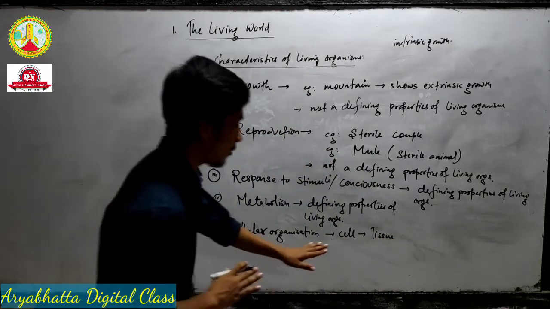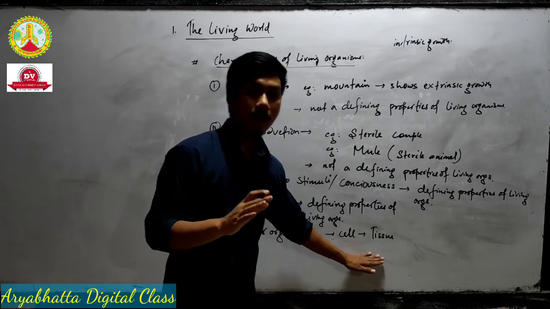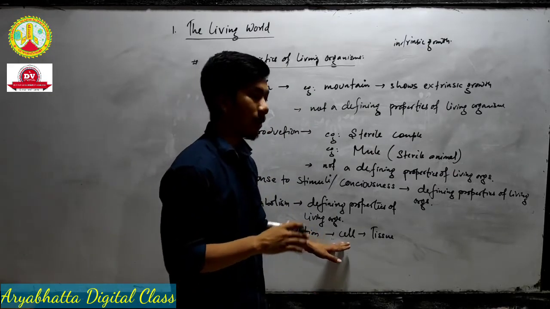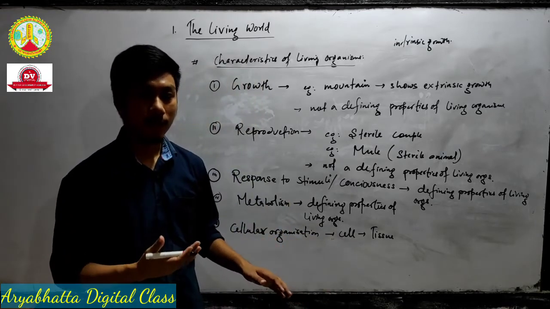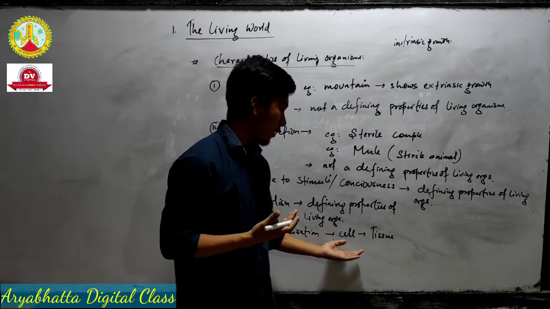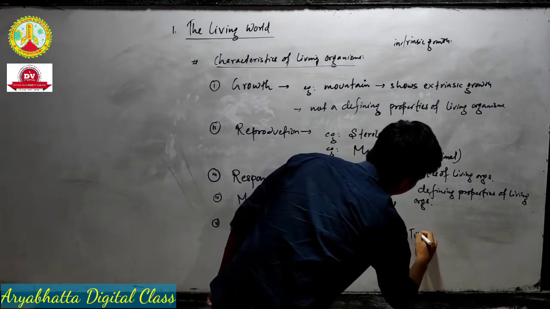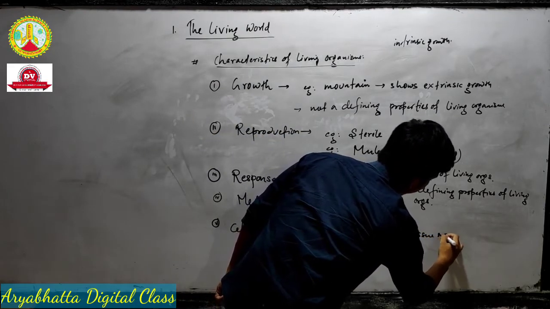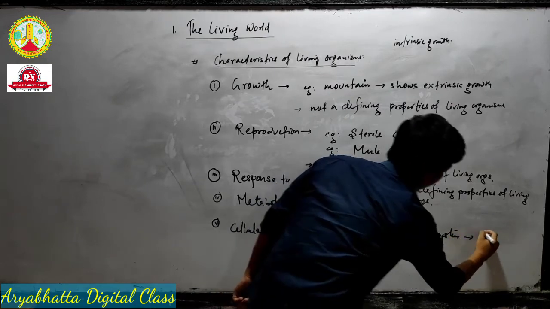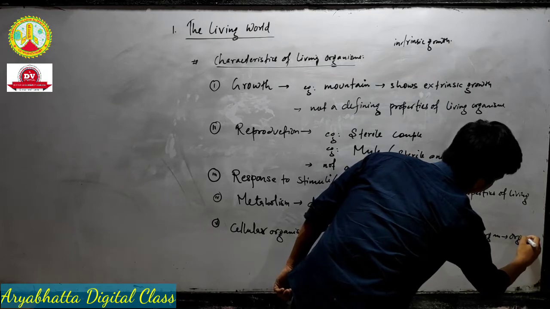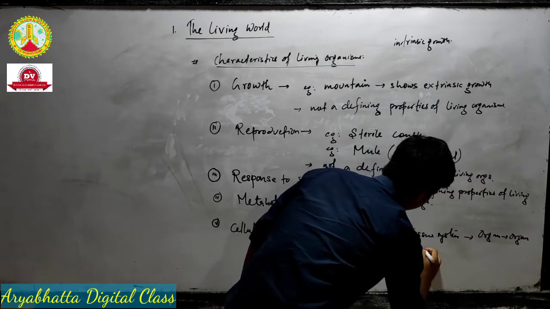In simple sense, I'm trying to explain it to you. Later we will discuss everything in detail. So first in any living organism, the cell will be produced, then the cell will give rise to tissue, tissue will give rise to tissue system, and tissue system will give rise to organ, then organ system. Let me write it here.